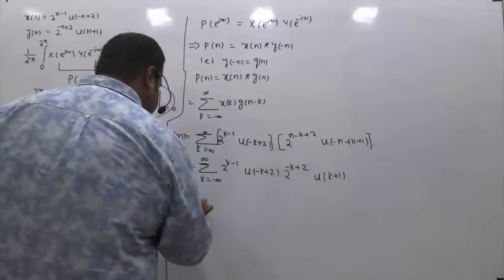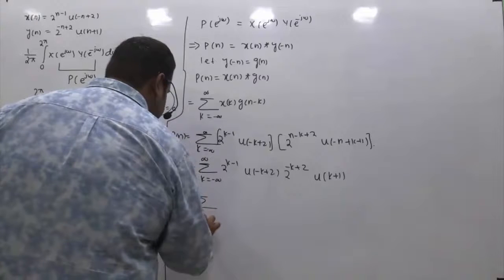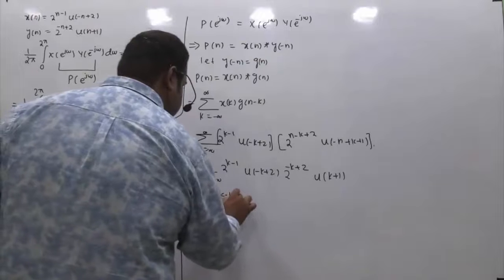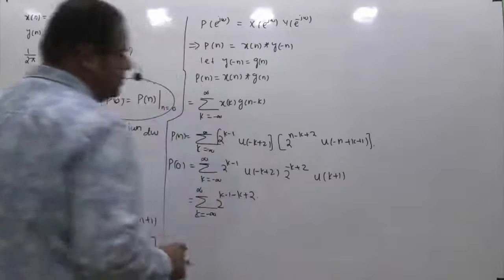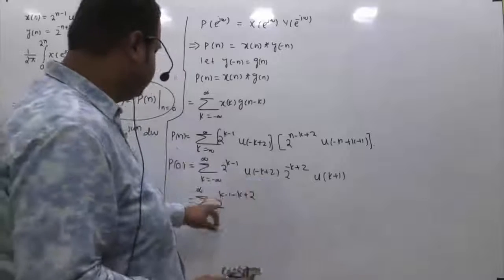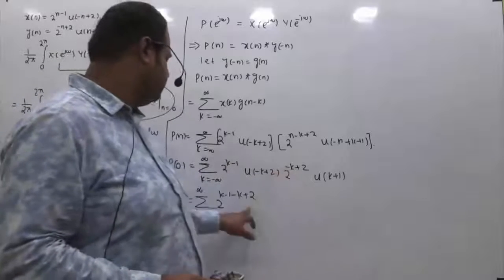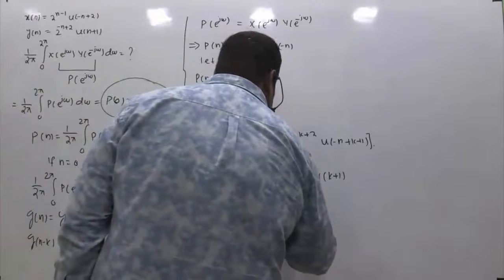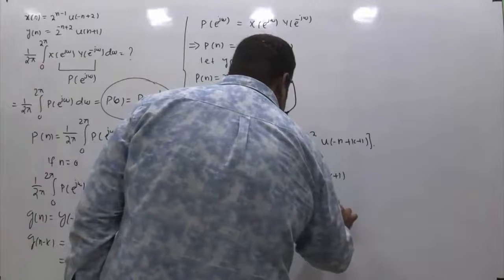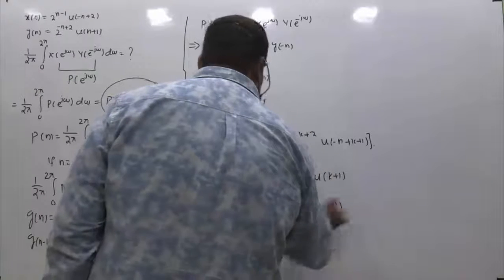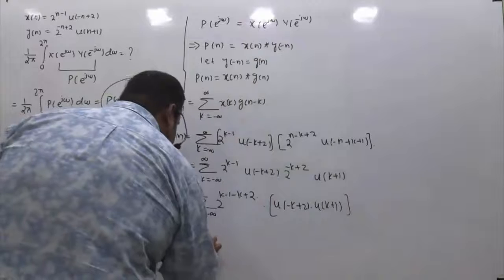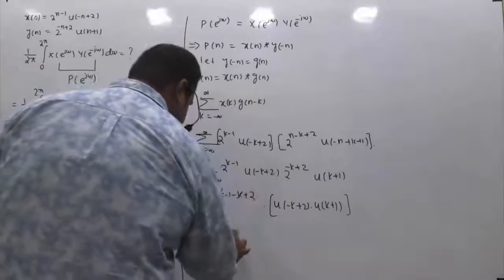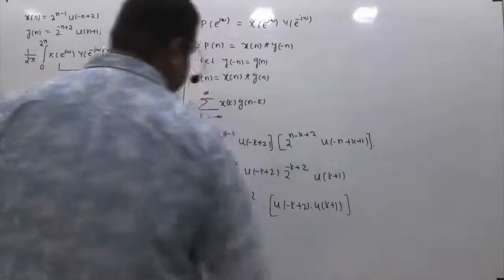So this is equivalent to summation k from minus infinity to plus infinity, 2 to the power k minus 1 minus k plus 2, right? So this and this together I can write 2 raised to power k minus 1 plus minus k plus 2, okay? And then this is multiplied with u of minus k plus 2 into u of k plus 1, right? So we can write like this. So this will be equivalent to 2 raised to power, k and minus k cancel, 2 minus 1 is 1. So this is 2 itself, and what we'll get for this?